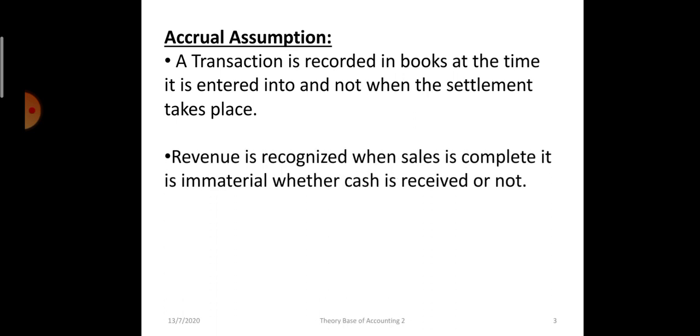Okay, in the same manner, revenue is also recognized when sale is complete. It is immaterial whether cash is received or not. Like in the same manner, if on 20th March I sold goods to my customers and they paid me on a later date, so on 20th March itself I will record the sales, I will recognize the revenue. Okay, and when they make the payment, another transaction will be recorded. Till then they will be appearing as debtors in my books.